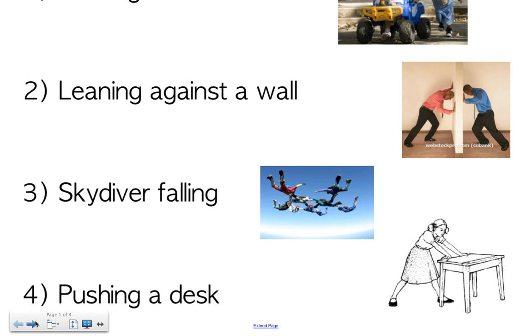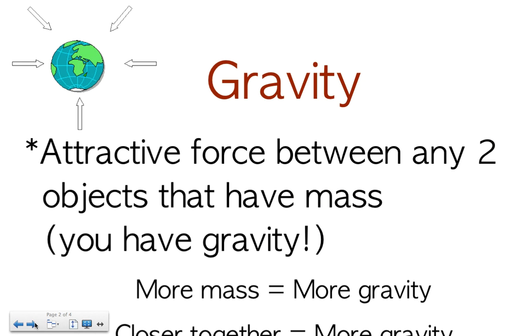Okay, so we've got one more topic today, and that is gravity. Now, we all know that gravity holds us to the earth, and in science terms, it's an attractive force between any two objects that have mass. So the earth has gravity. It's a really big object, and so we can feel that gravity. The sun has gravity. It's even bigger. That's what's holding us in our orbit.